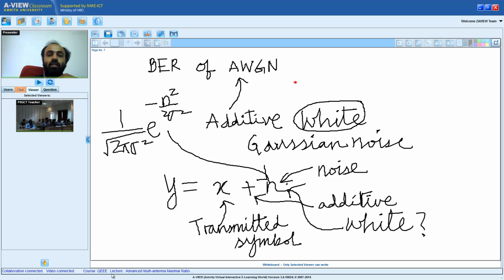Correct. So in this case, if I write the expected value of n[k] times n[l], which is the correlation of the noise values, what can you say about this?